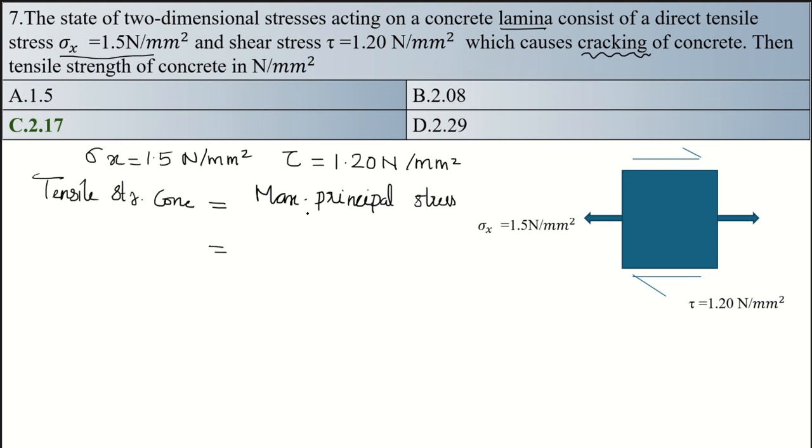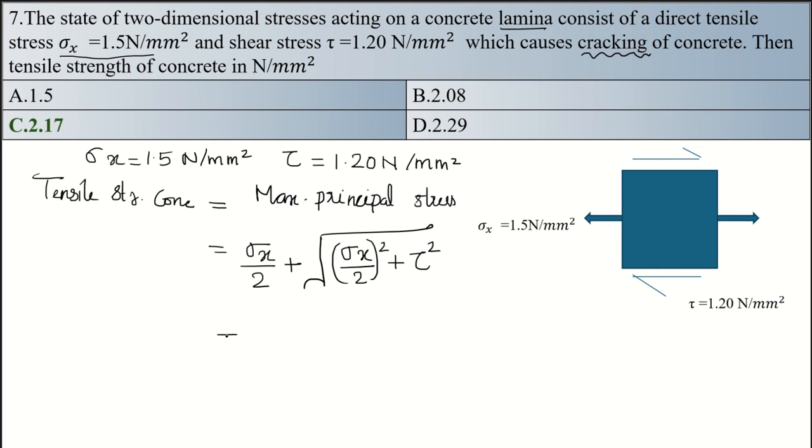When one direct tensile stress and shear stress are acting on a lamina, the magnitude of the maximum principal stress is equal to sigma x by 2 plus square root of (sigma x by 2) the whole square plus tau square.